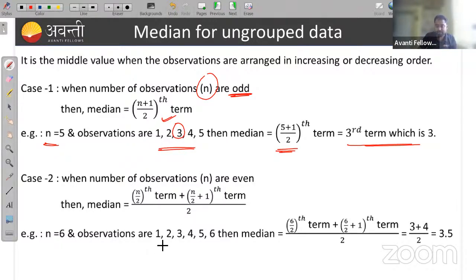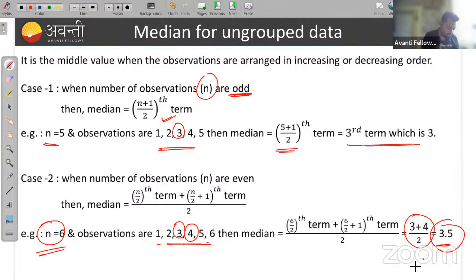Right, here we have taken one example. Suppose the number of observations is 6, and we have the data as 1, 2, 3, 4, 5, 6. Then the median will be n upon 2, that is 6 upon 2, that is the third term plus the fourth term. So (3 plus 4) by 2 is 3.5, which is my median here. Is that clear to everyone? This is all about your median. We don't have to do anything more on median. Okay? Clear? Okay. So now we'll go through the last measure of central tendency, which is mode.